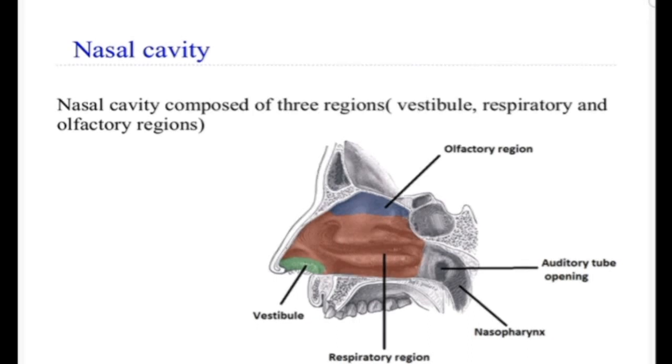The nasal cavity proper, that is the nasal fossa, is lined by nasal mucosa which shows structural specialization into two regions. The respiratory mucosa which lines most of the nasal fossa, and the olfactory mucosa which covers the roof. This is the part of the roof, the olfactory mucosa which covers the roof of the nasal cavity.